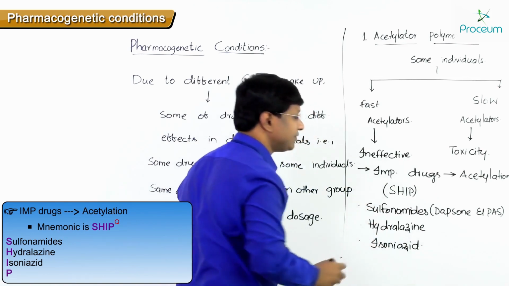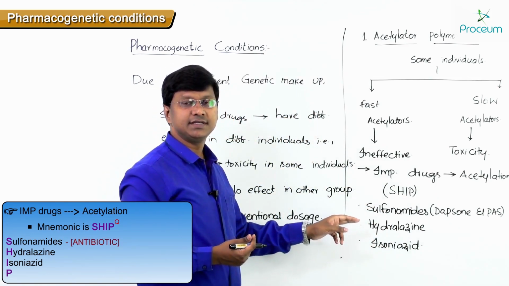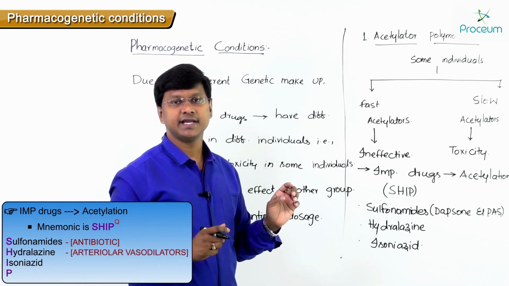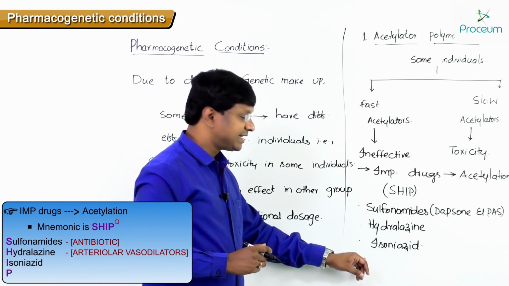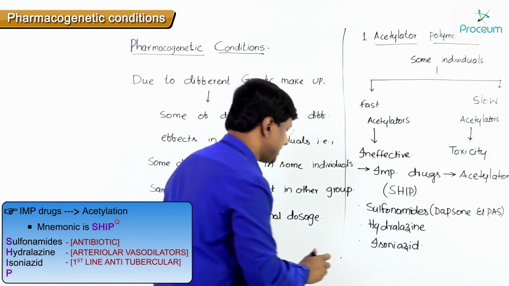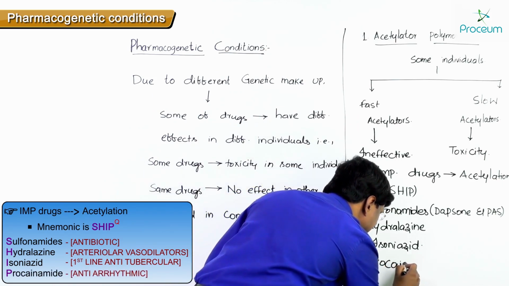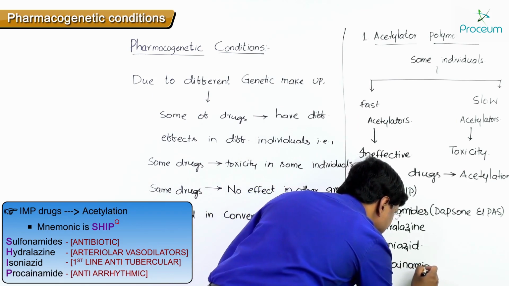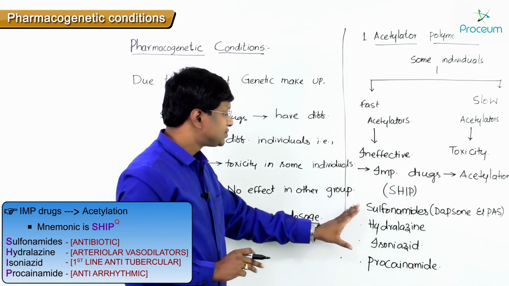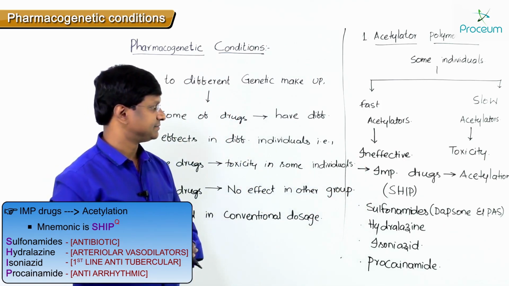Now sulfonamides are basically antibiotics, hydralazine is an arteriolar vasodilator used as an antihypertensive drug, and isoniazid is a first line anti-tubercular drug. The letter P stands for procainamide. So these are the important drugs which are metabolized by acetylation.